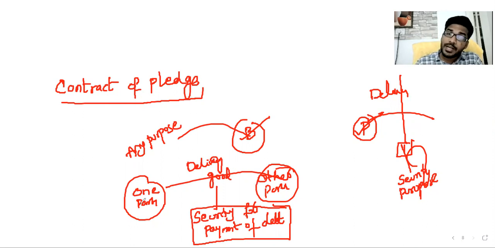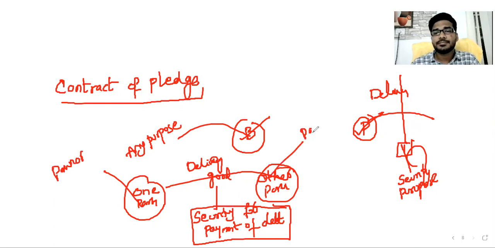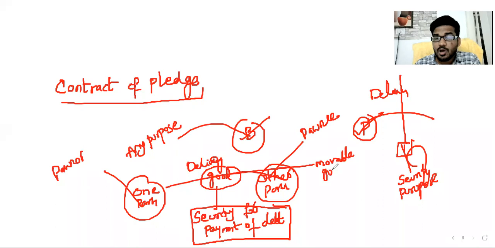So here also two parties are there. This party is called pawnor, and this party is called pawnee. What is the main difference here? Delivery of goods: here the goods are movable goods only, not immovable goods. Clear, sir?